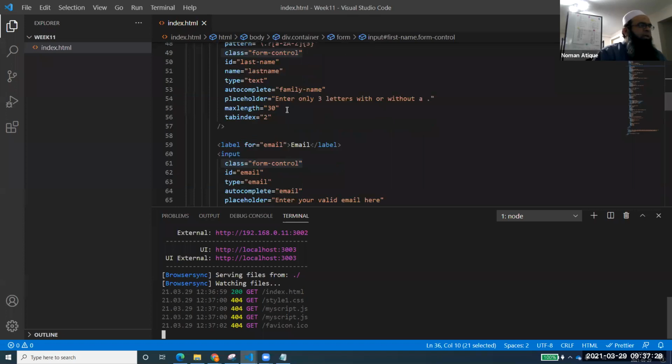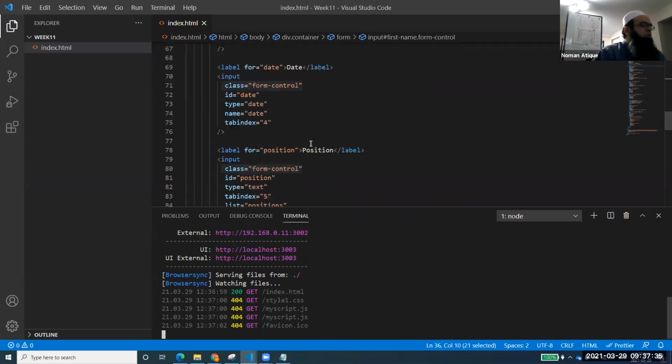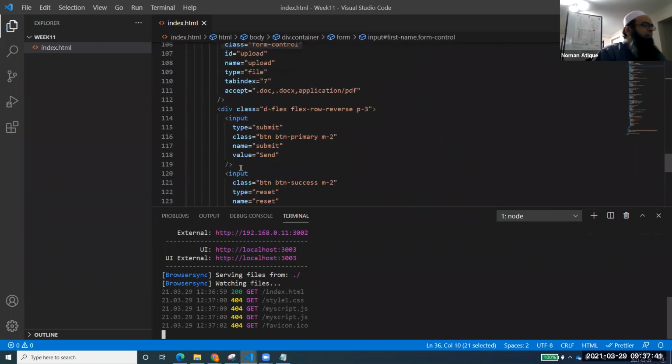If I come to the other parts, again, we see that class equal to form-control was used over there, and this same form-control was used. The other thing that we did was we implemented buttons, the div on those buttons, and then we implemented the flex class where we are just trying to reverse the buttons. You saw that class btn btn-primary and m-2. Can anyone tell me what this m-2 is? I'm just taking feedback so that everyone who has seen margining.